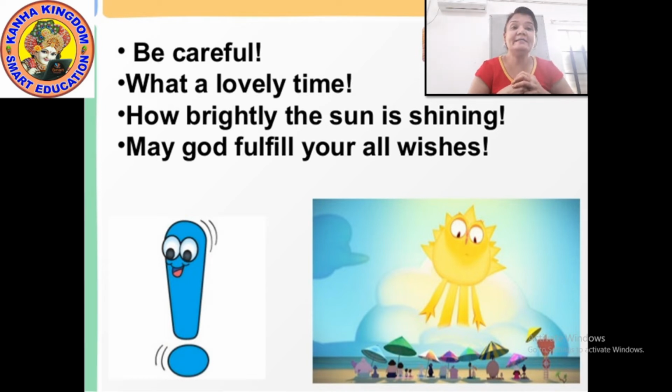How brightly the sun is shining. Or here we can say, how beautiful the stars look. Right? How huge the moon is today. So such types of sentences are also exclamatory sentences.